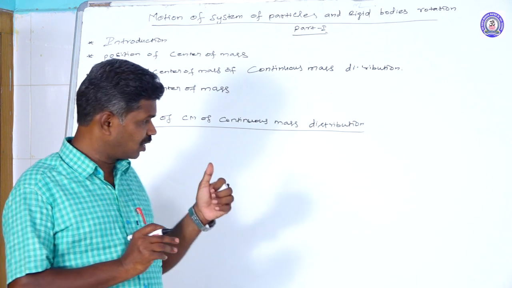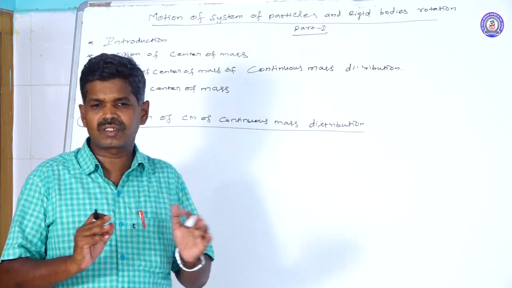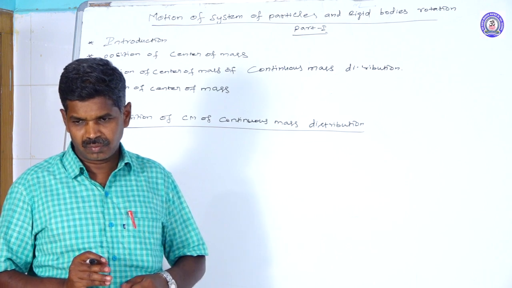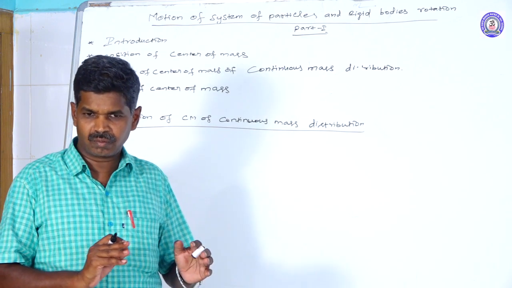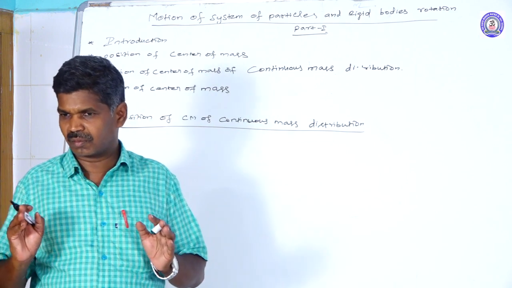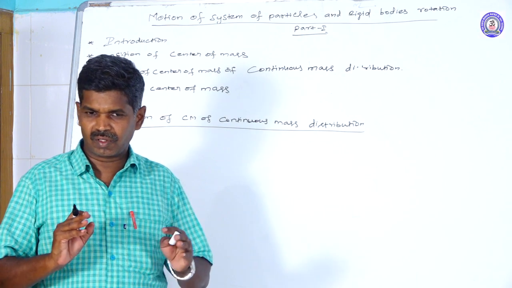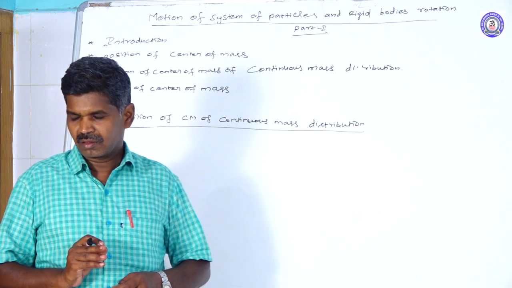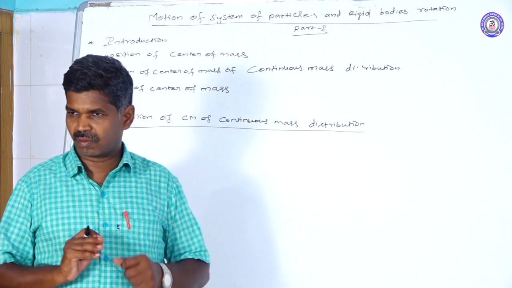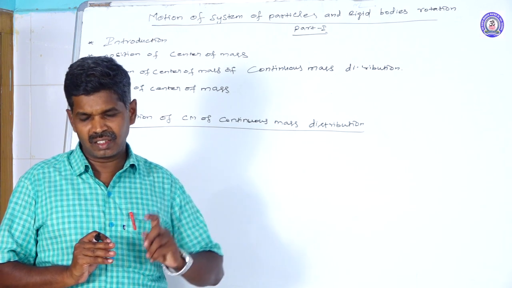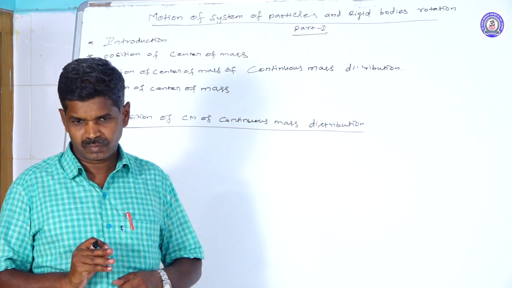Now we will see larger masses that are continuously distributed. If the larger masses are continuously distributed, we can form either a uniform shape of object or a non-uniform shape of object. For example, for a uniform shape, we can form a cylindrical mass object, a linear rod, or a circular disc. There the masses are continuously distributed.